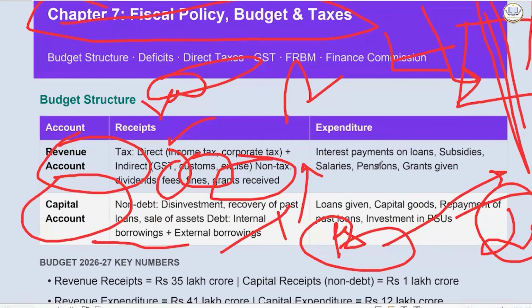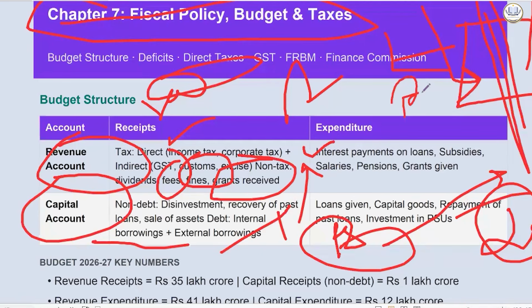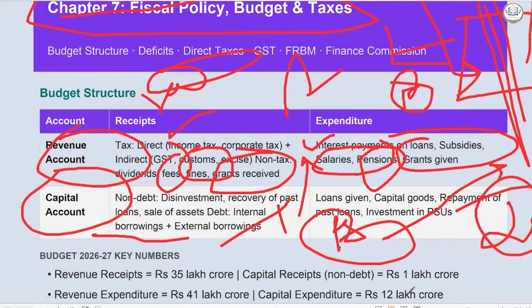In terms of expenditure, the revenue expenditure contains the interest they pay on loans or subsidies they provide, sometimes to a sector, sometimes to a person, sometimes to a self-help group. It depends. Pensions and salaries and grants that are provided. Capital expenditure is when government provides loan, creates capital goods, repays its own past loans, or invests in PSUs.